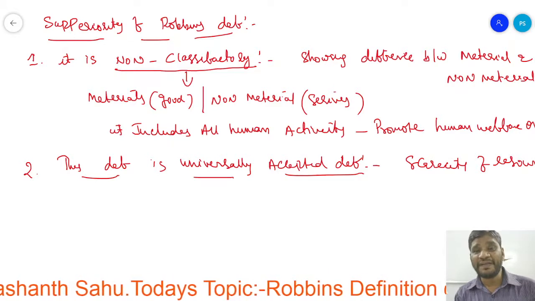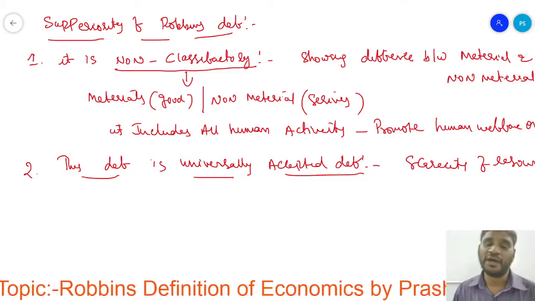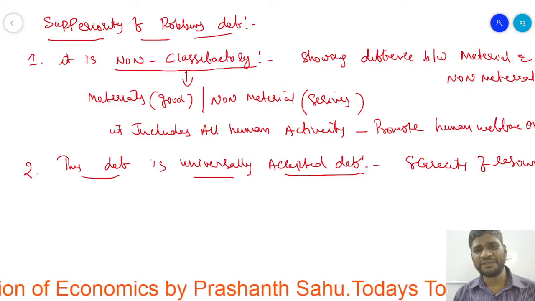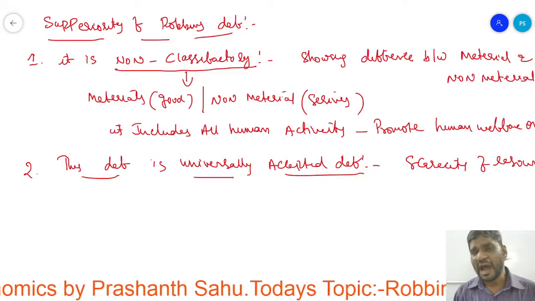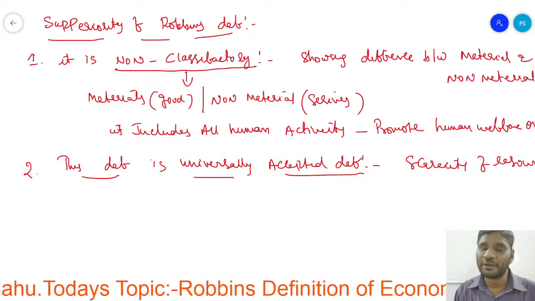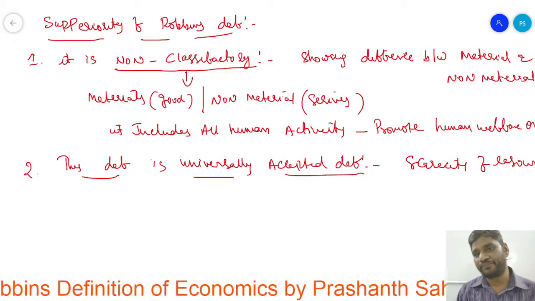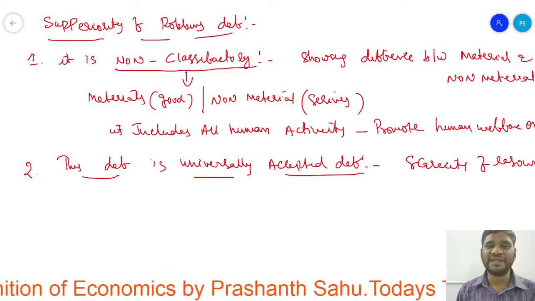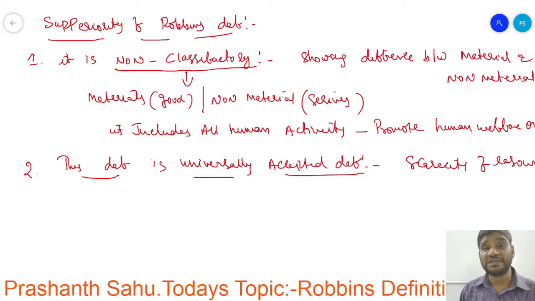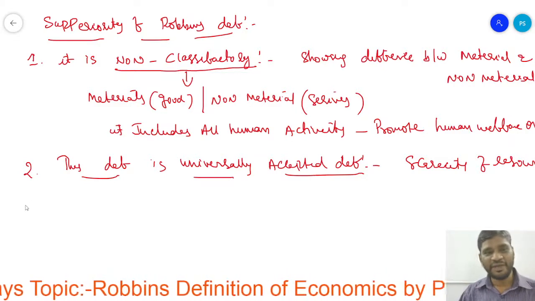Each and every country is facing it, and due to scarcity of resources we face economic problems. So it is a universal problem, because scarcity of resources is everywhere.